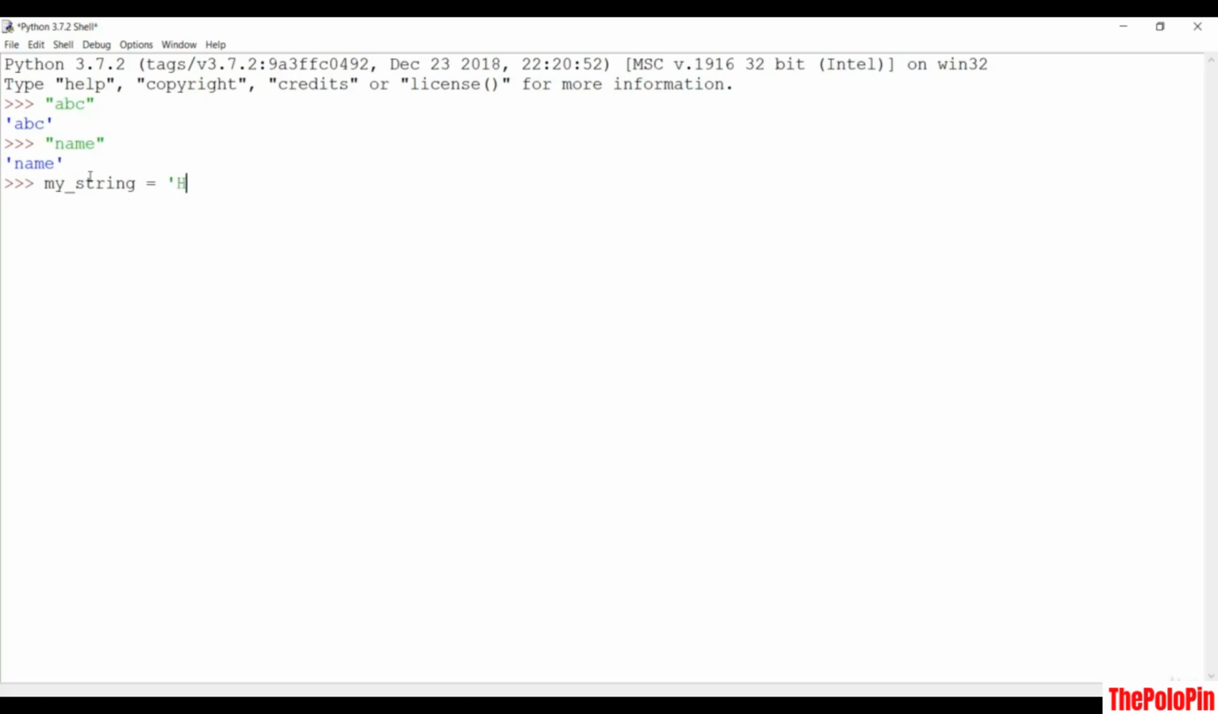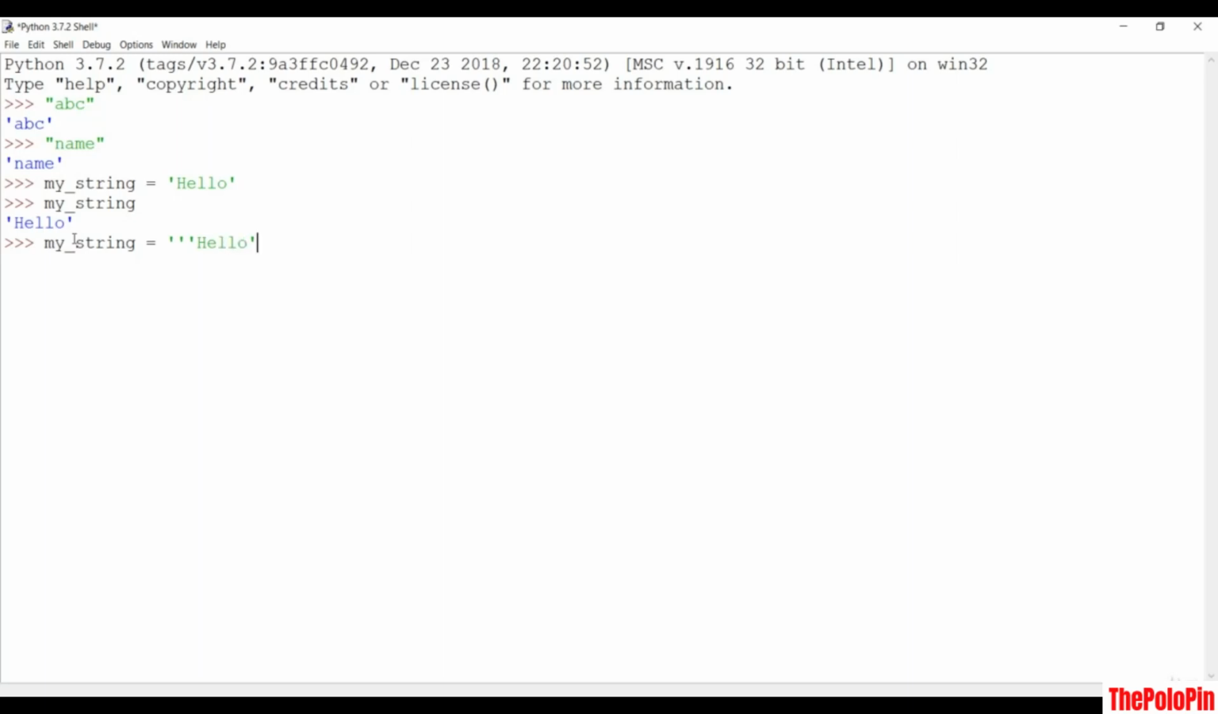So if I say hello, and create this string, and then print my string, it is going to give us the same string. A string can be created with a double quote, and it can also be created with a single quote. Let me create a new string with the same name, but in this case I'll use triple single quotes.